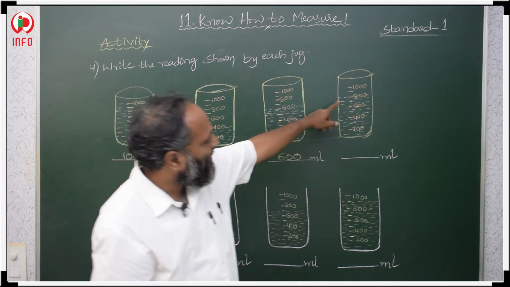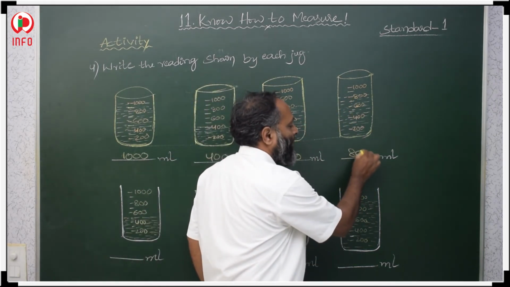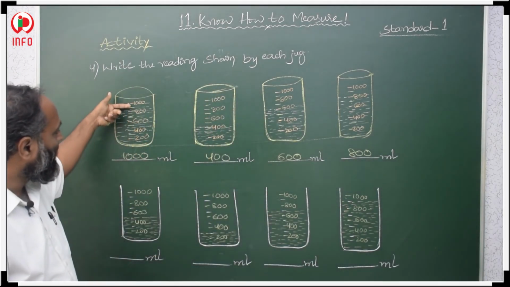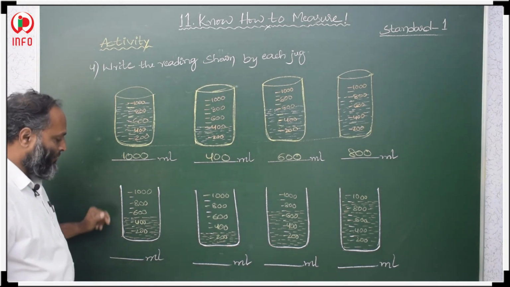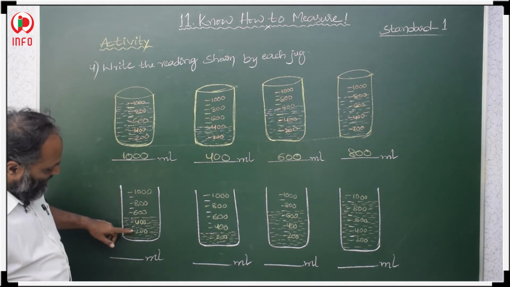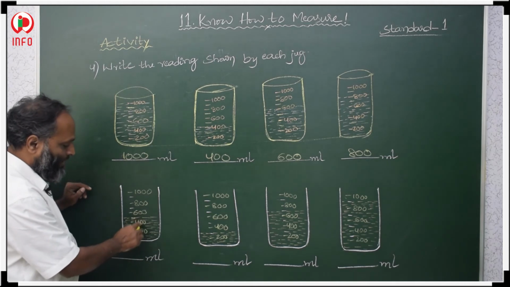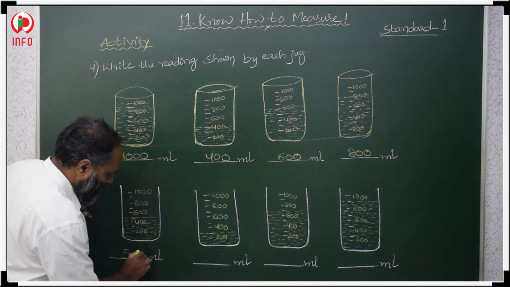Now, the reading is at 800. So, the liquid is 800 ml. Okay. In this way we have to see where the liquid is, and that reading we have to write. Now in this fifth one, this is 200, this is 300, this is 400, this is 500. Here it is in between 600 and 400, it means 500. The reading is at 500 ml.